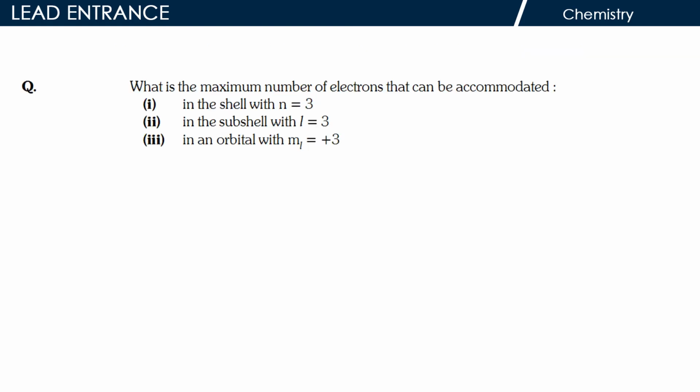Question 4. What is the maximum number of electrons that can be accommodated? 1. In the shell with n is equal to 3. 2. In the subshell with l is equal to 3. 3. In an orbital with ml is equal to plus 3.